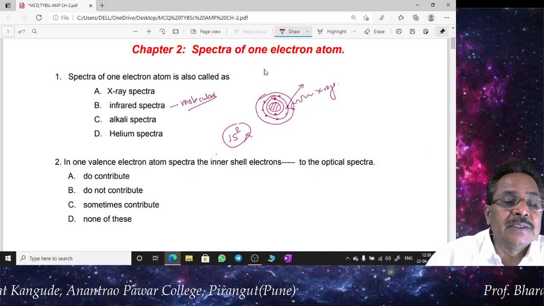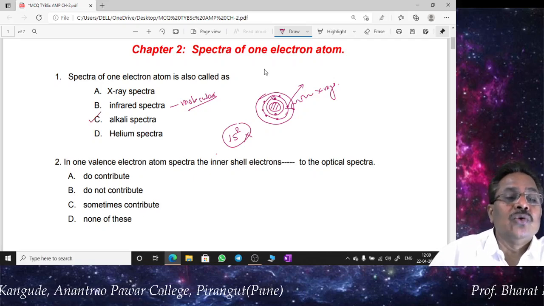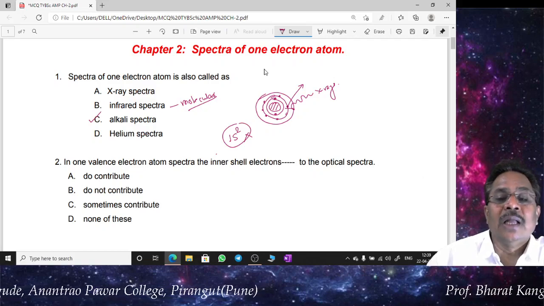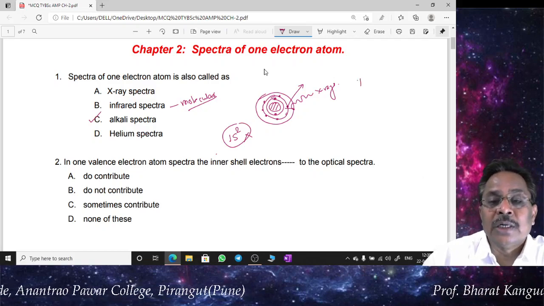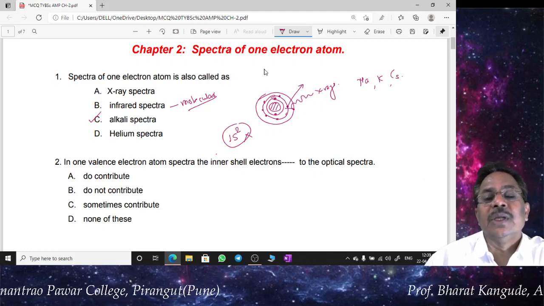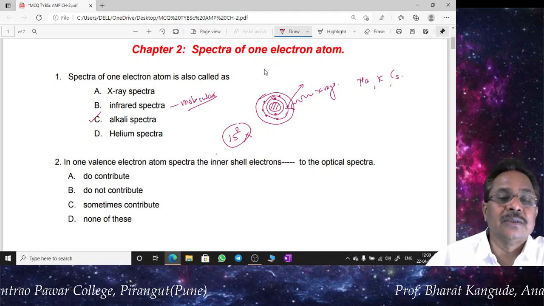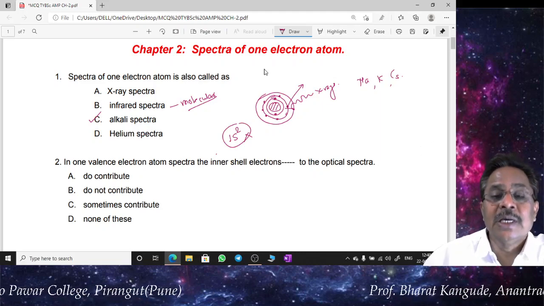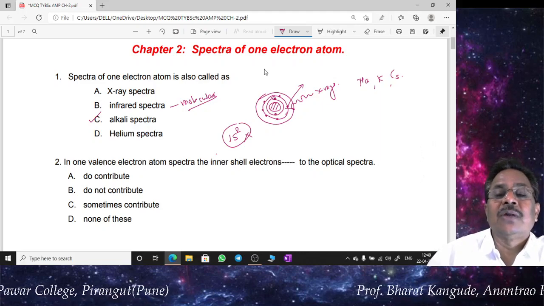What remains is alkali spectra. So the spectra of one electron atom is also called alkali spectra, as we know that sodium, potassium, cesium and so on are the elements of the alkali group. There are 4 or 5 different elements, and all of them have a configuration like this.